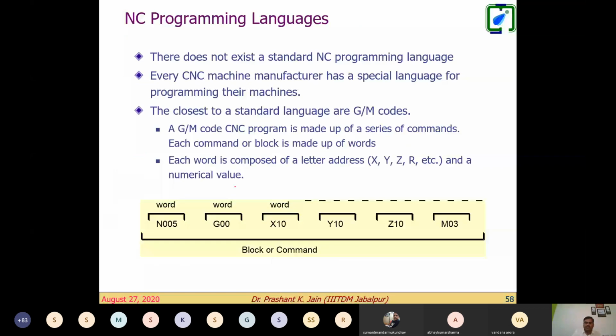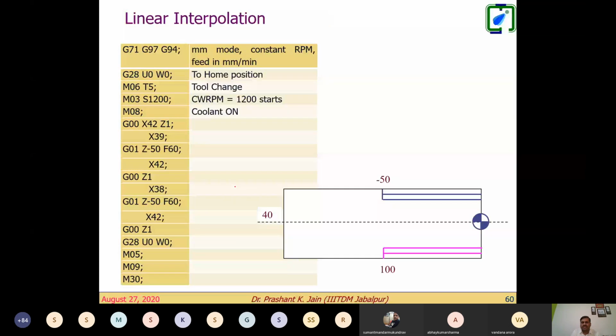As shown on this screen, we have various G codes, M codes, and F codes. And then we write the part program in this sequence. Suppose this is the first cut, second cut, like that. The datum is like that. So we can write the program and various comments on this situation.